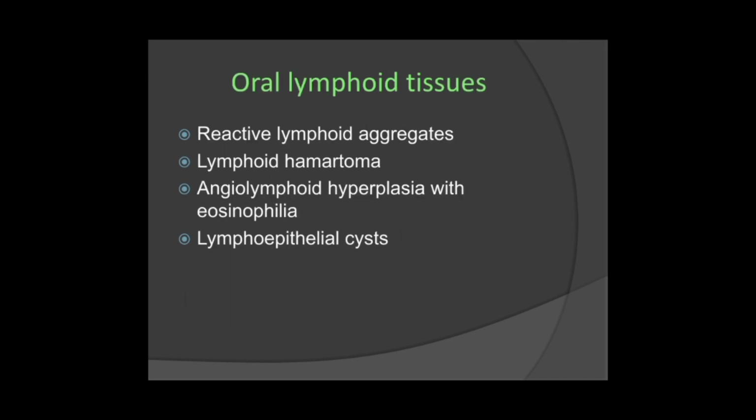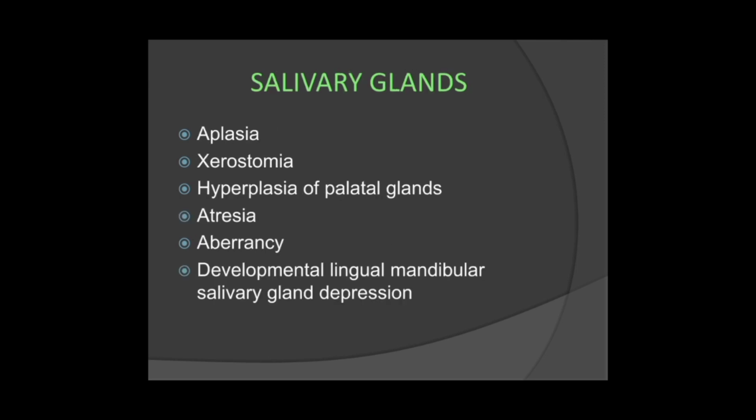Now, in oral lymphoid tissues, there are reactive lymphoid aggregates, lymphoid hamartoma, angiolymphoid hyperplasia with eosinophilia, and the lymphoepithelial cyst. Okay. Now, salivary glands. Here, just developmental disturbances of salivary glands.